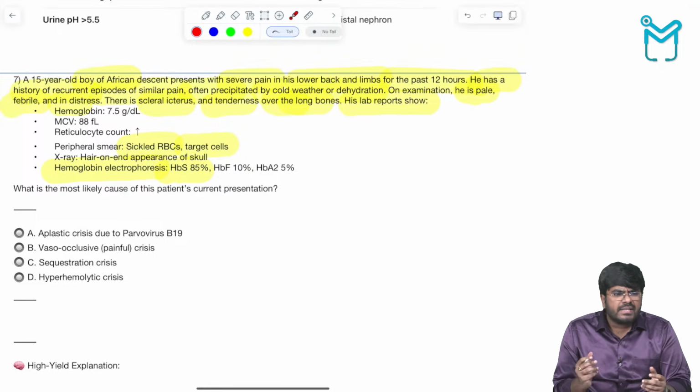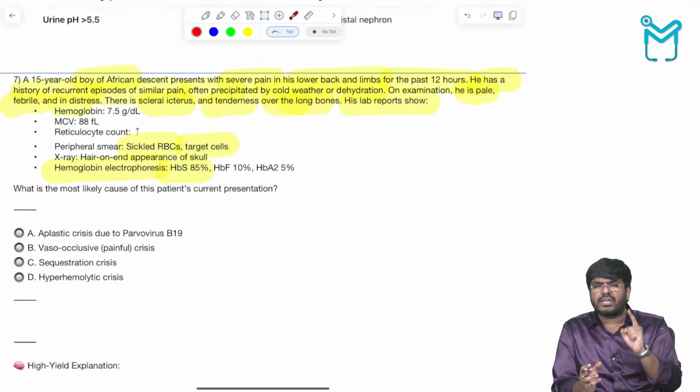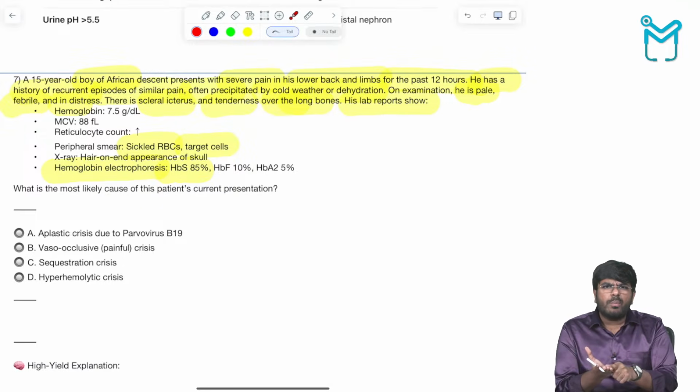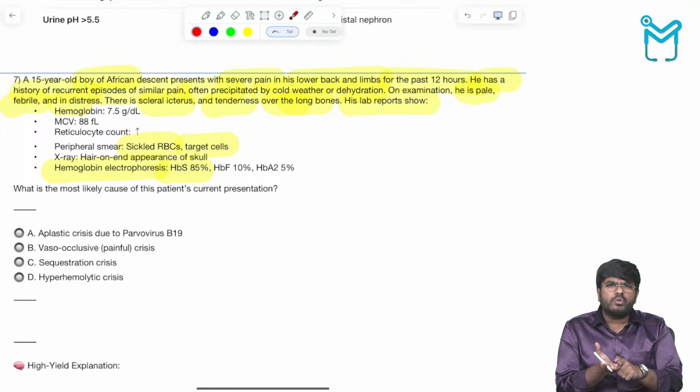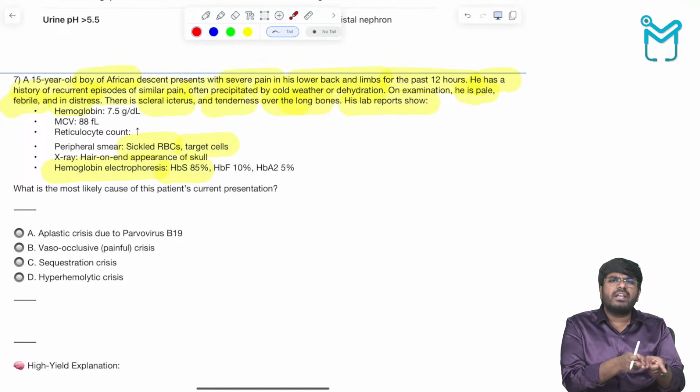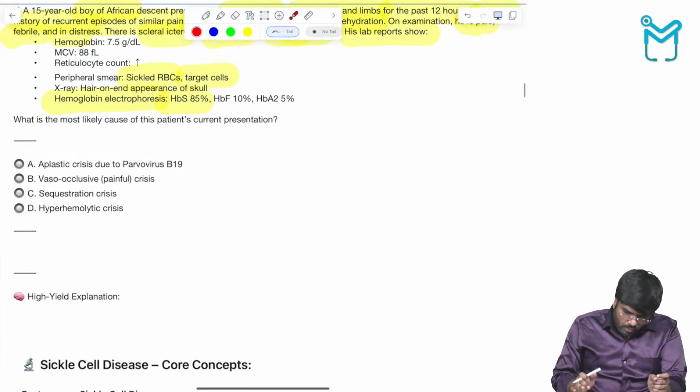Now I know that in sickle cell disease, the RBCs undergo sickling, especially with dehydration and hypoxia. The sickled RBCs will occlude the blood vessels, the blood going to the bones. That is going to cause a vaso-occlusive crisis. Blood vessels are getting occluded. Vaso-occlusive crisis is the one responsible for this bone pain. So yes, what is the reason?